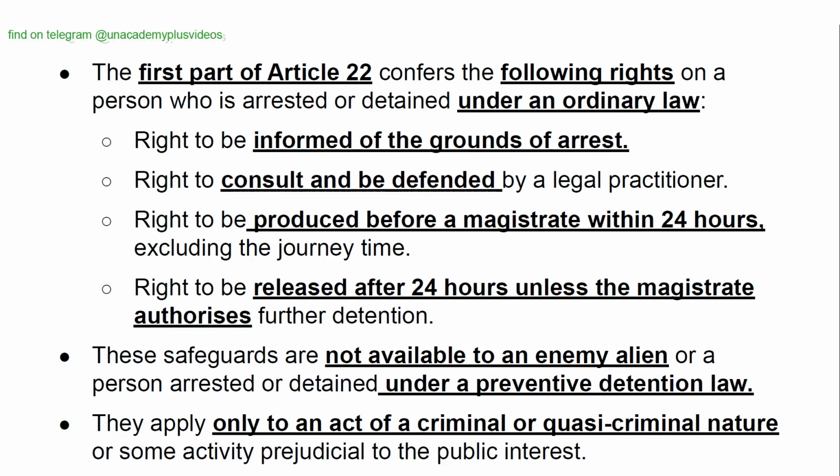The first part of Article 22 confers the following rights on a person who is arrested or detained under an ordinary law: right to be informed of the grounds of arrest, right to consult and to be defended by a legal practitioner, right to be produced before a magistrate within 24 hours, excluding the journey time, right to be released after 24 hours unless the magistrate authorizes further detention. These safeguards are not available to an enemy alien or a person arrested or detained under a preventive detention law. They apply only to an act of a criminal or quasi-criminal nature or some activity prejudicial to the public interest.